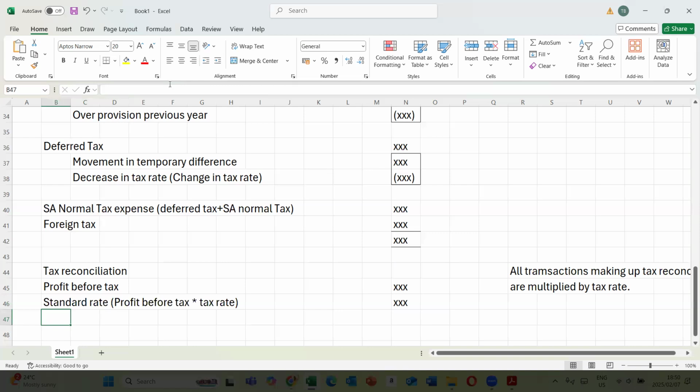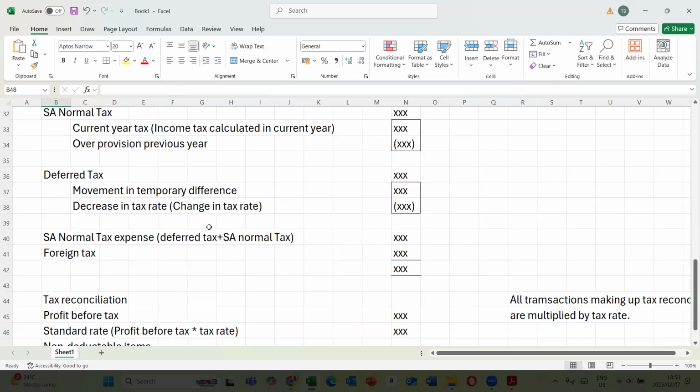Then you now need to adjust the tax reconciliation with non-deductible items or non-taxable items, or what we can call exempt items. So we have non-deductible items. On the non-deductible items, that's where you now include those items which are exempt from taxation, like, for example, the list that we listed up there.